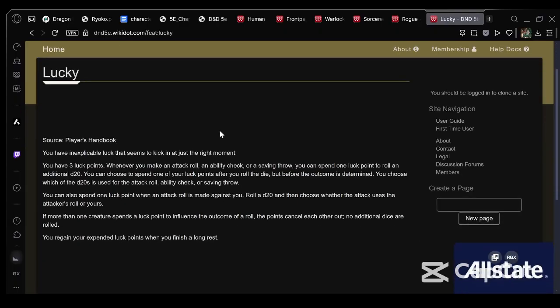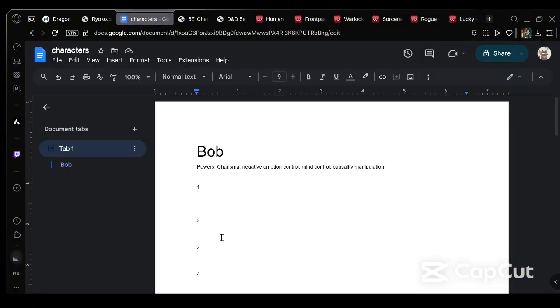Now, what does Lucky do? It's basically just you're a really lucky person, 3 luck points, whenever you want to do blah, blah, blah, blah. Everyone knows what luck points are. Everyone knows what Lucky is. This character is naturally lucky. So we're just going to do that. We're going to copy that. We're going to put it to the character.